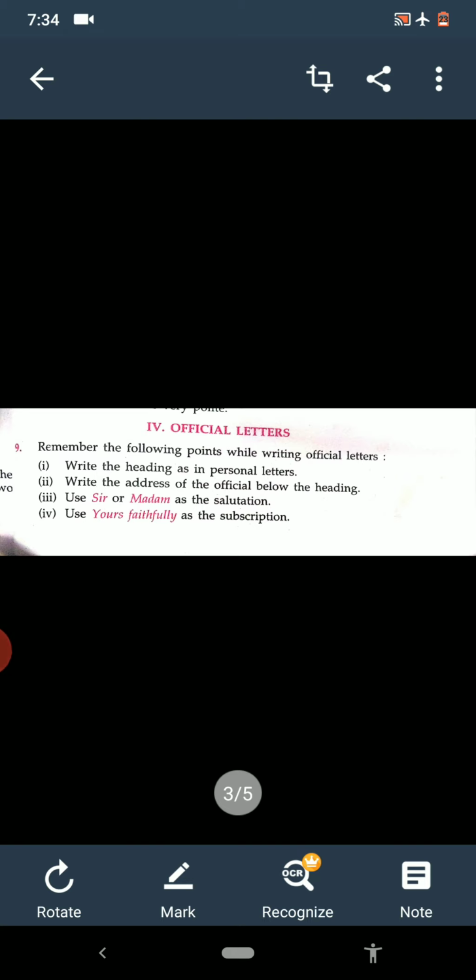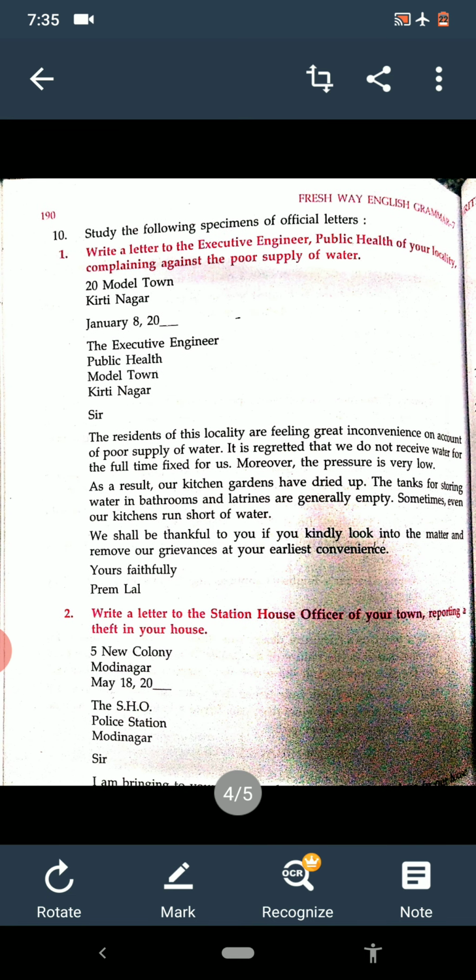In the heading we have to write two addresses. First, the self address, means the address of the writer, then date, and second is the address of the office. Let us see the example, then the things will be clear to you. Come on the next page. See here on the top. Study the following specimen of the official letter.